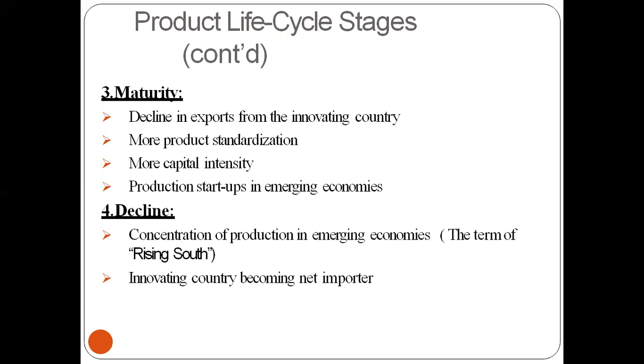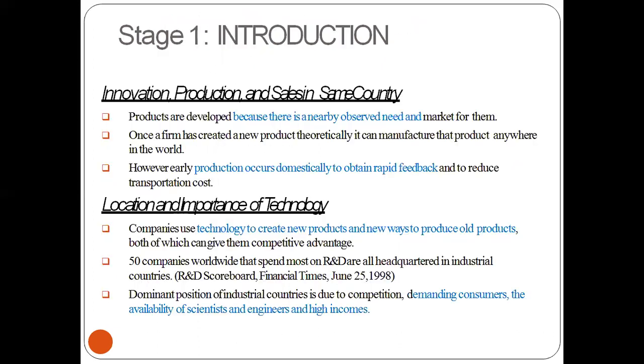Concentration of production in emerging economies is called the rising south. Then the innovative country becomes a net importer.